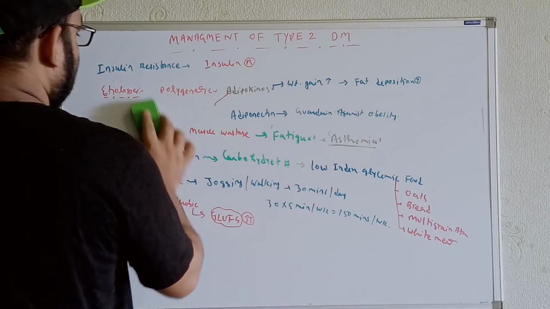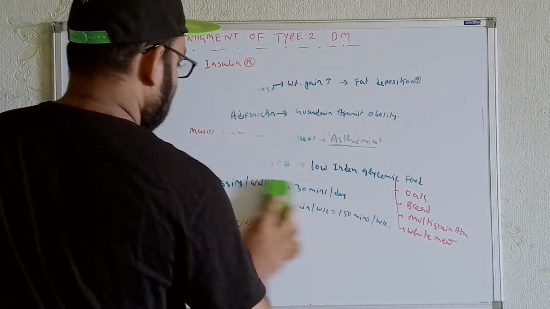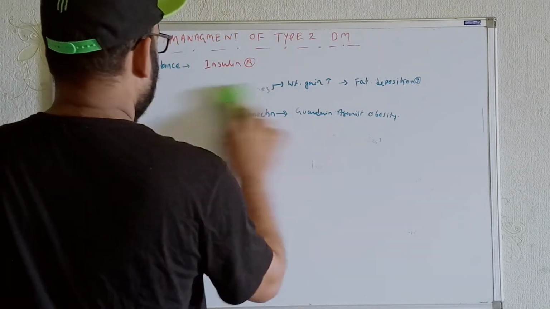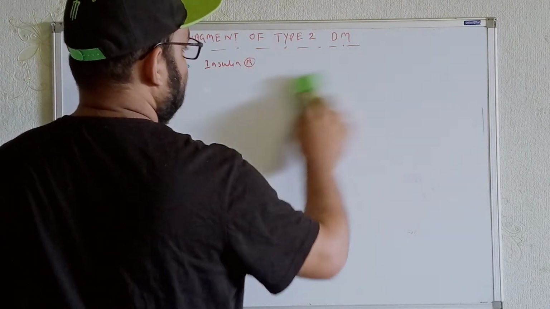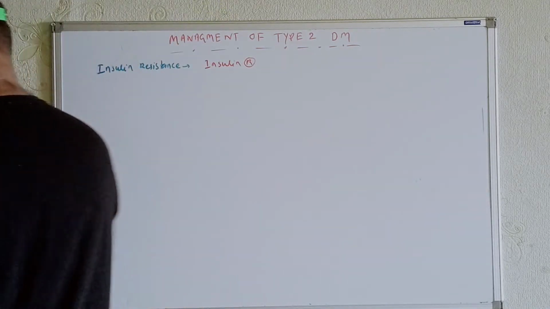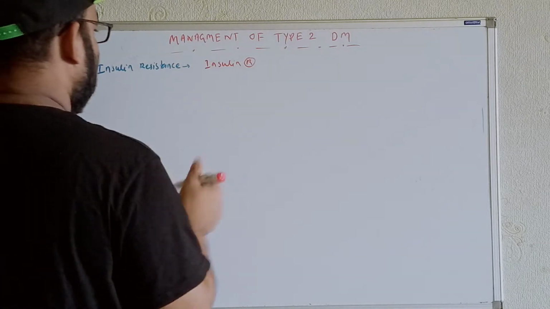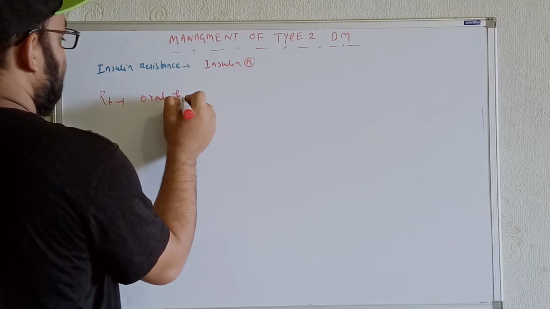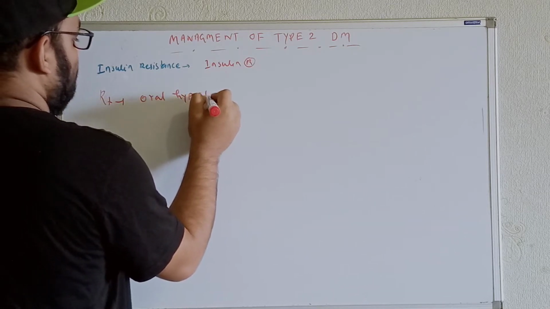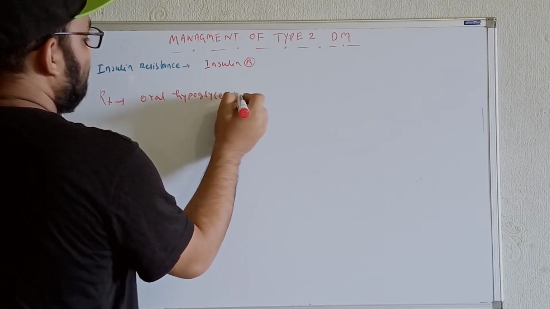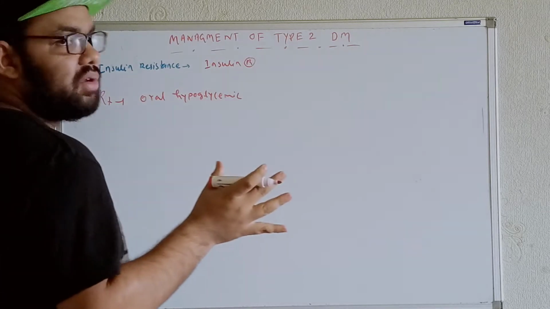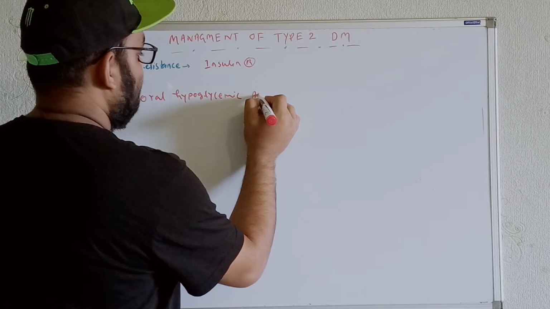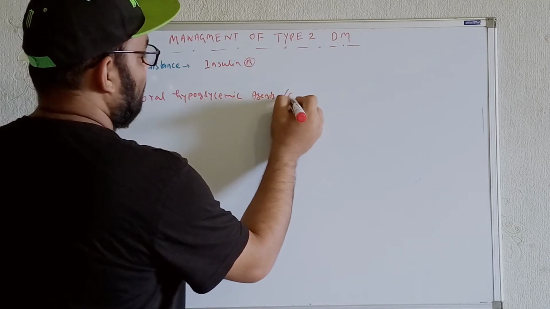So after doing this, whenever the individual is not able to control the blood sugar level, at that time you can start the oral hypoglycemic agents. So in this case, let's write it over here. We will write the oral hypoglycemic agent. Whenever we get a newly diagnosed type 2 diabetes mellitus individual, we should start the oral hypoglycemic agents.